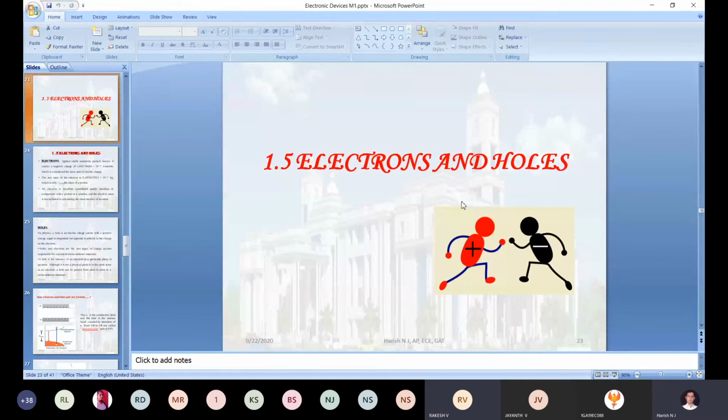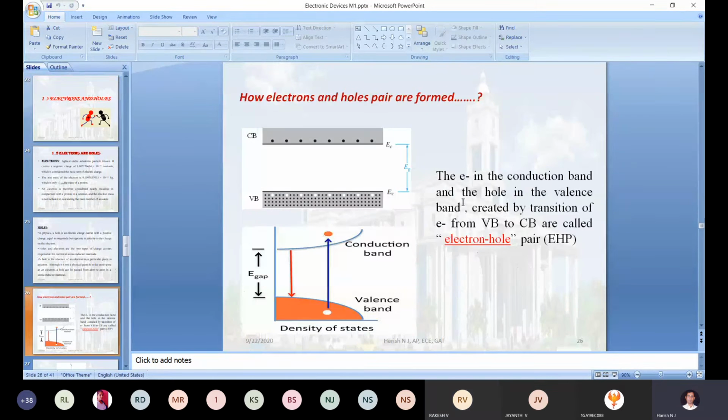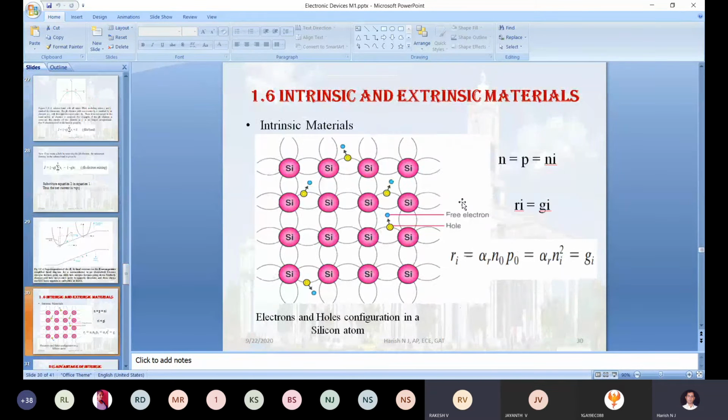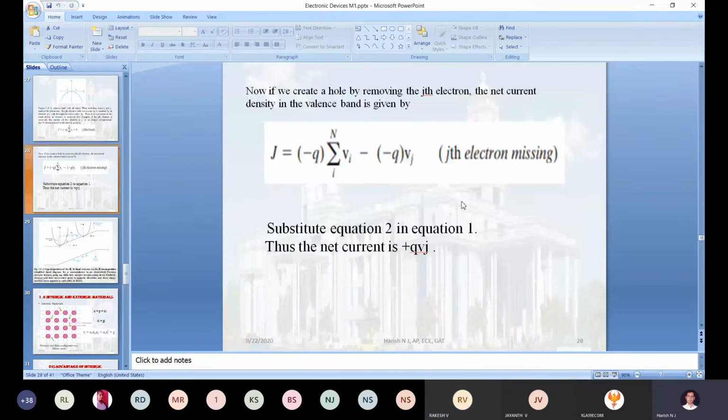But still, I am not entering the discussion of intrinsic and extrinsic. In the coming topic, intrinsic and extrinsic, we will discuss how we are going to construct the N-type semiconducting material and how we are going to fabricate the P-type semiconducting material, and what is the major difference between intrinsic and extrinsic. So that we will discuss later on.